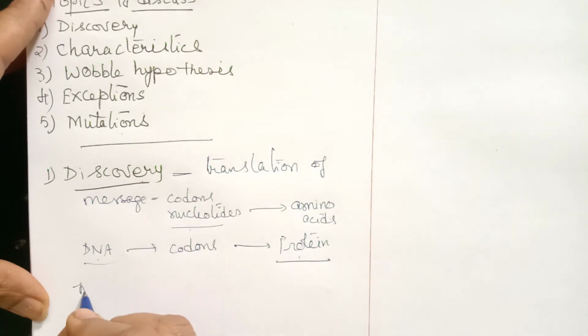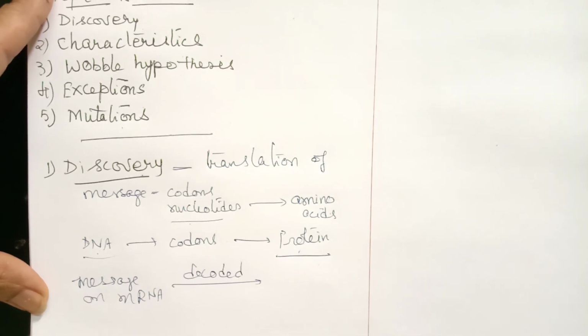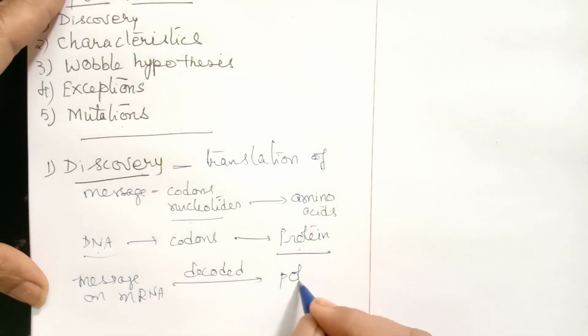The message on mRNA is decoded because it is present in the form of a coded language. It is decoded to form a polypeptide.